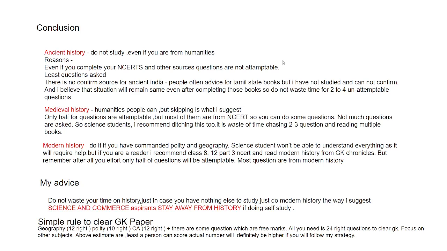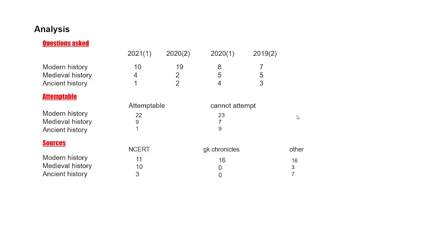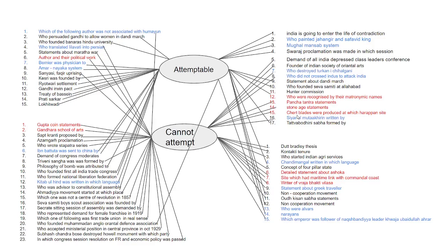Next, let's discuss medieval history. In medieval history, humanities people can, but skipping is what I suggest. Only half of the questions are attemptable, but most of them are from NCERT, so you can do some of them. So it is half attemptability. Let's look at the questions. The questions in blue are from medieval history.